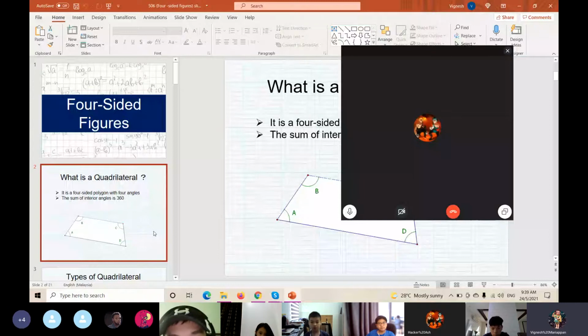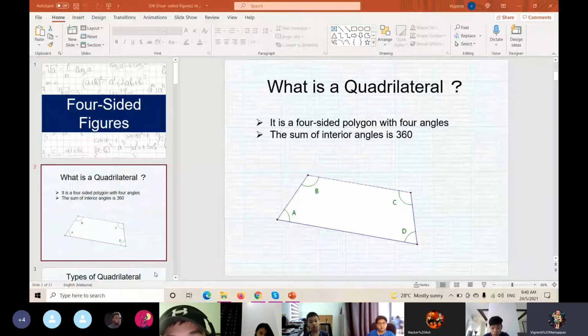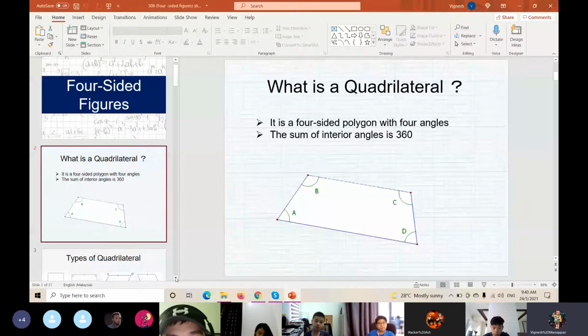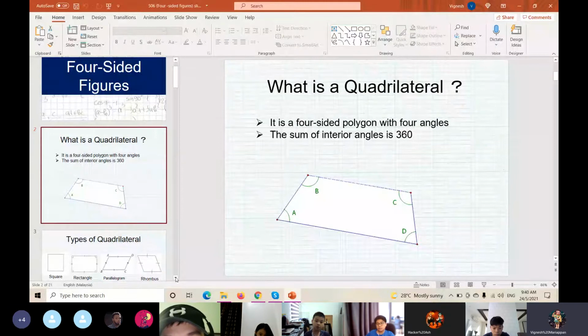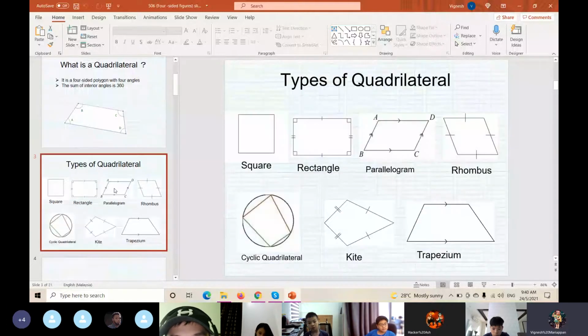Okay, now go back to page 71. Let's look at the story. What are the types of quadrilateral? Remember the story we have? The bear lost his tail. Square is the quadrilateral. Rectangle also is a quadrilateral. Parallelogram also is a quadrilateral. Rhombus is also quadrilateral. Trapezium also quadrilateral.